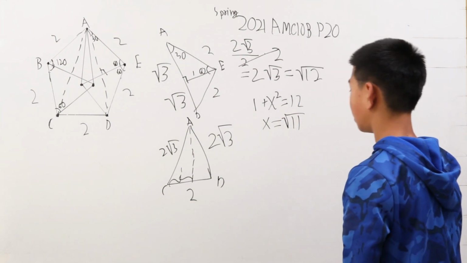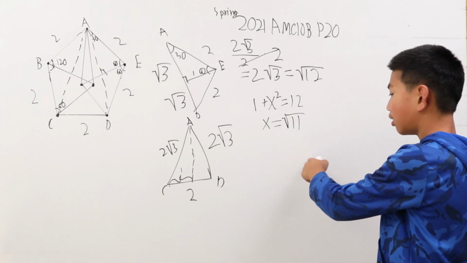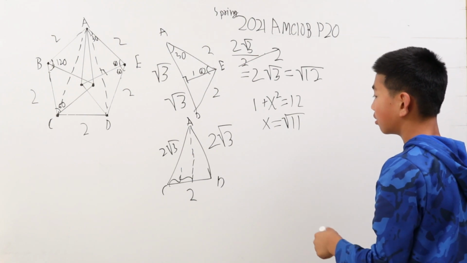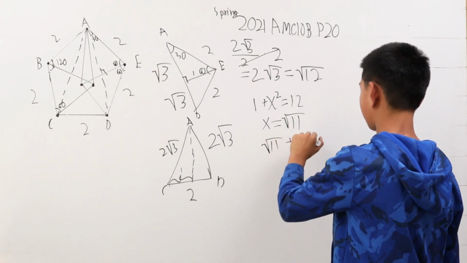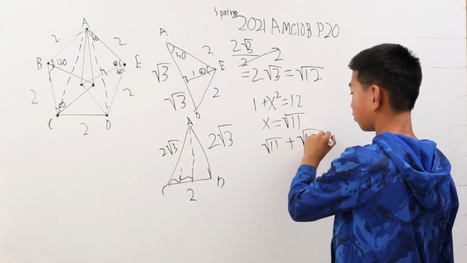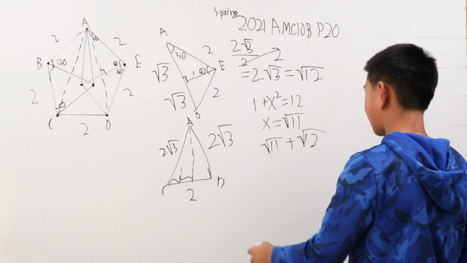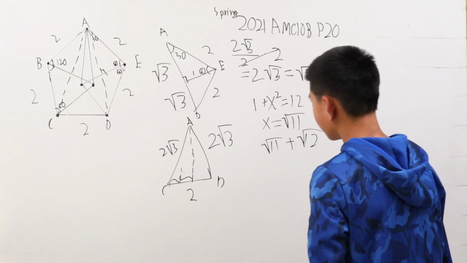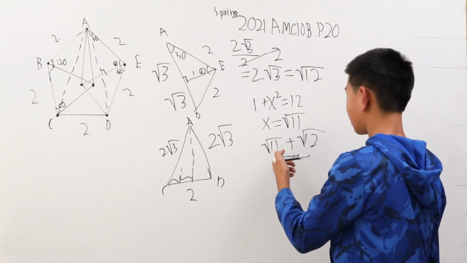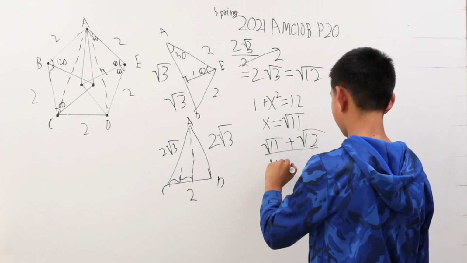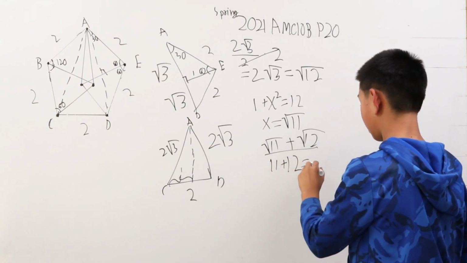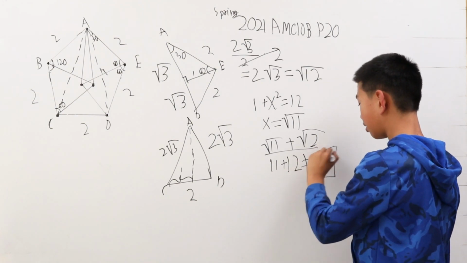So we can sum these two together: the square root of 11 plus the square root of 12, because that's essentially the area. So we have it in the form we want. We just want to sum up 11 plus 12. This will give us our answer, 23. And we are finally done.